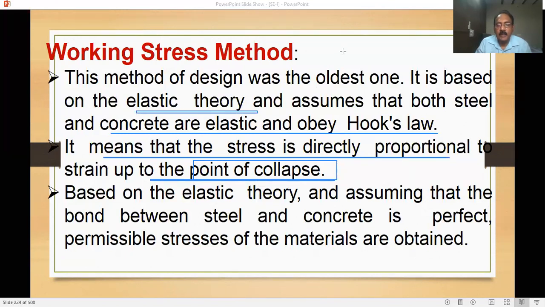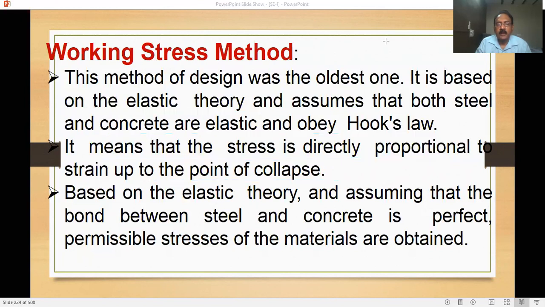Based on elastic theory, we are also assuming that the bond between steel and concrete is perfect. When load is applied, there is a good bond, and even with extreme loads applied on the structural element, that holds good. There will not be any break between steel and concrete. In elastic theory, we assume that the bond between steel and concrete is perfect, and permissible stresses of the material are obtained.